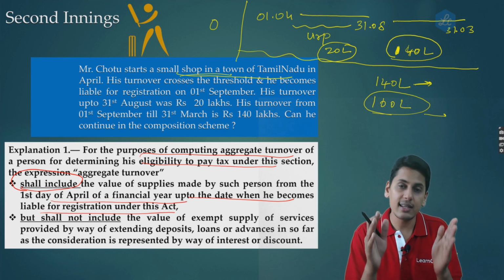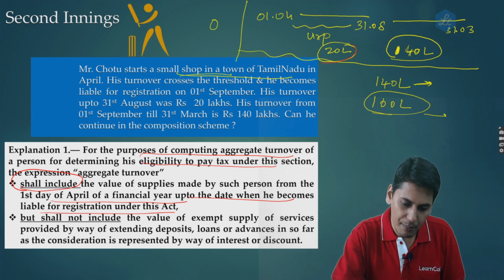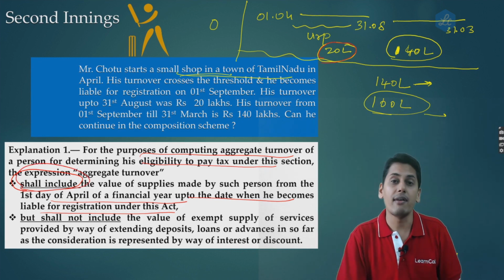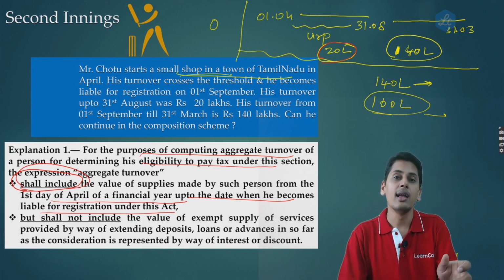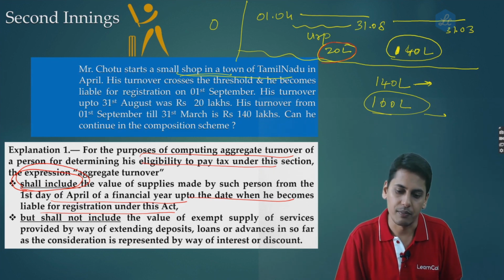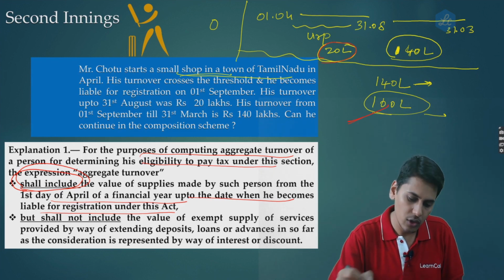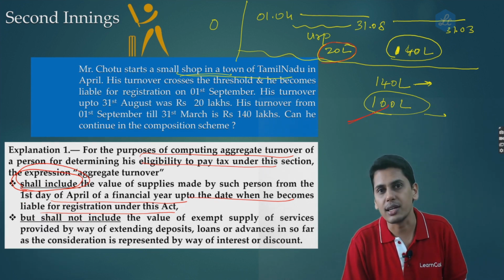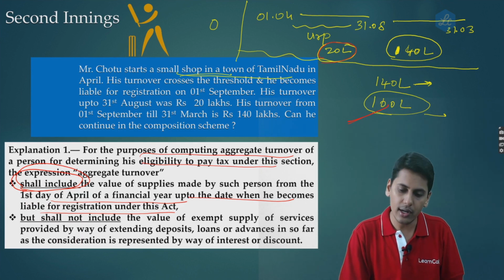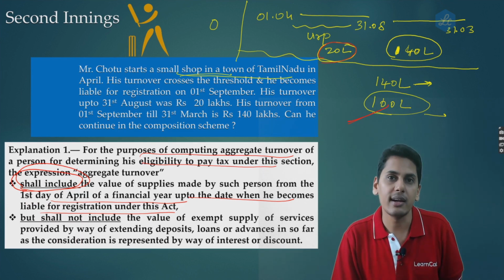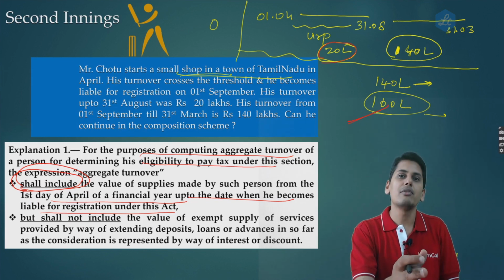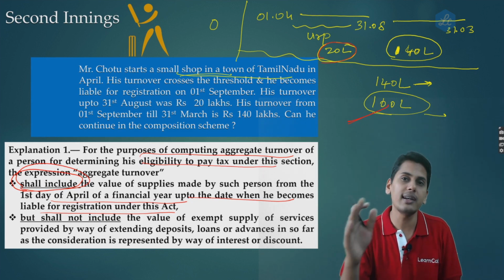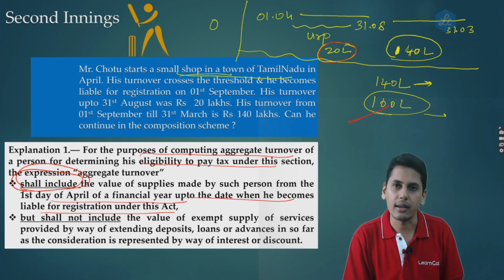So as regards that turnover, in our example 20 lakh rupees, that will be considered. It shall include the value of supplies made by a person when he was an unregistered person. So now his aggregate turnover is going to be reckoned as 160 lakh rupees. He is not in a position to continue under the composition scheme beyond 150 lakh rupees. After 150 lakh rupees, he has to exit from the composition scheme. For the balance 10 lakh rupees, he has to pay taxes under the regular scheme under section 9.